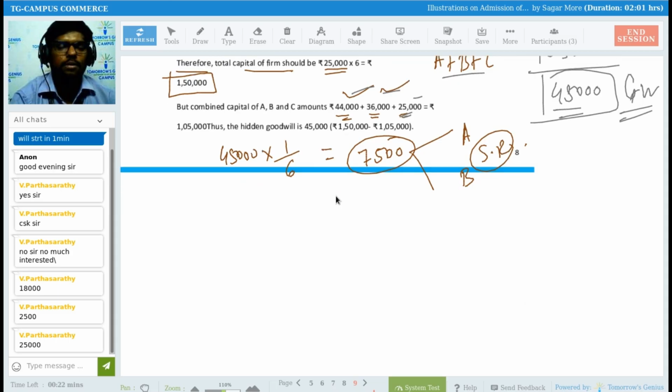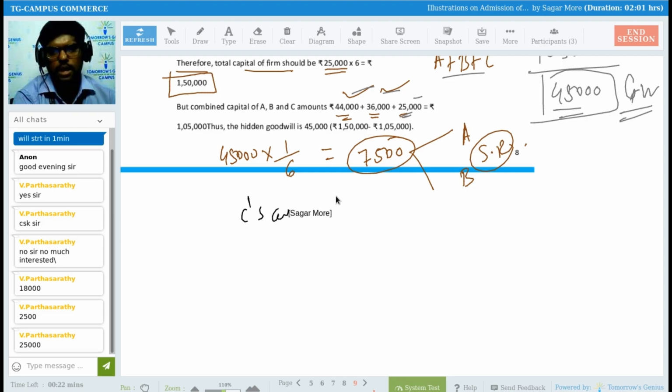Which entry do we have to pass when goodwill is not brought in by the new partner? Tell me, which entry we have to pass when the goodwill amount is not brought in by the new partner? New partner's capital account debit. Absolutely right.